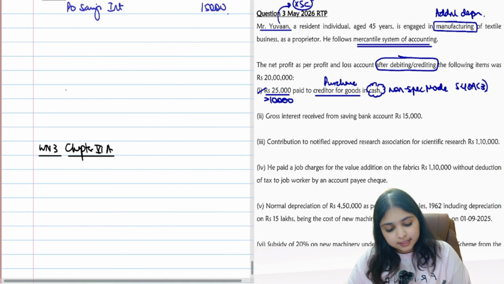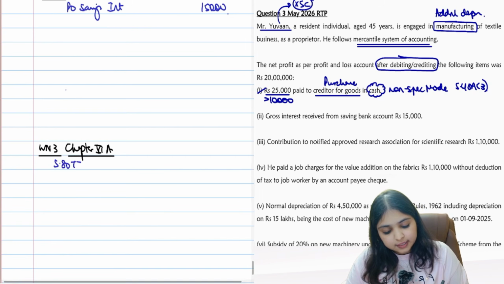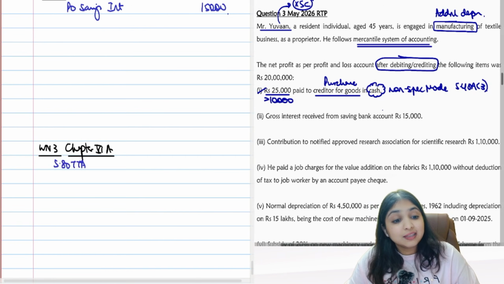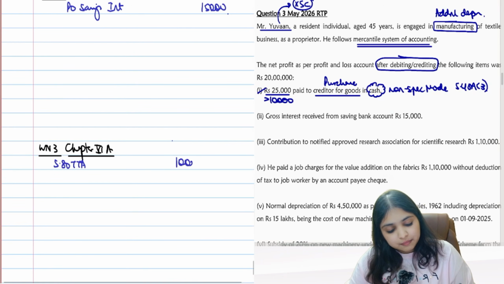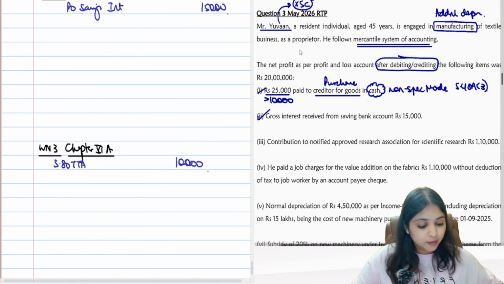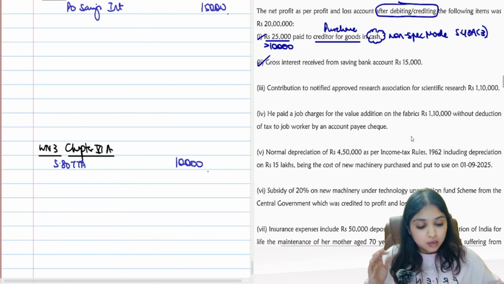And in chapter 6A, I will write 80TTA. Amount is 15,000, guys, but maximum how much can you give me as deduction in 80TTA? Maximum 10,000 only. Sorry, assessee. Okay. Now come to the third subdivision.